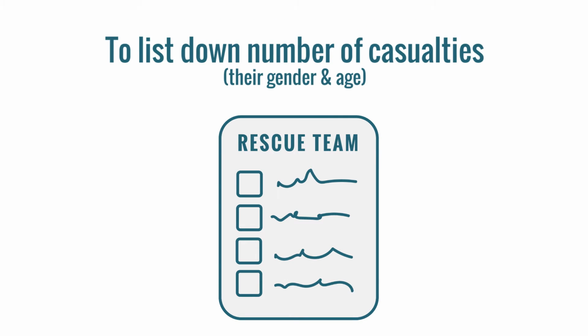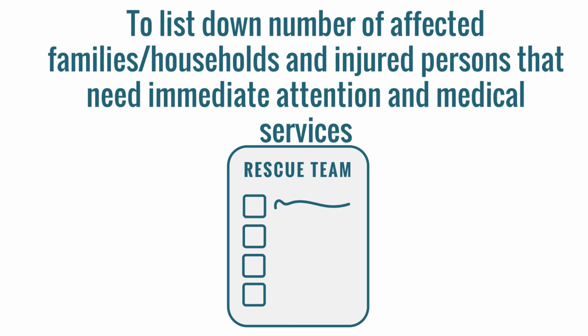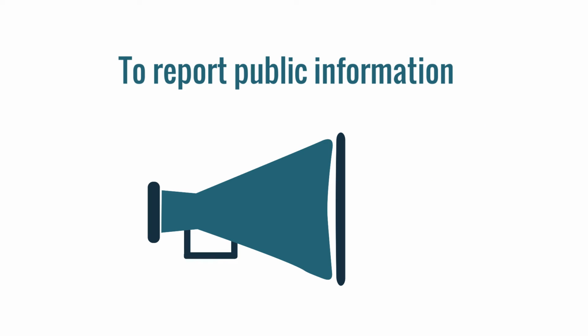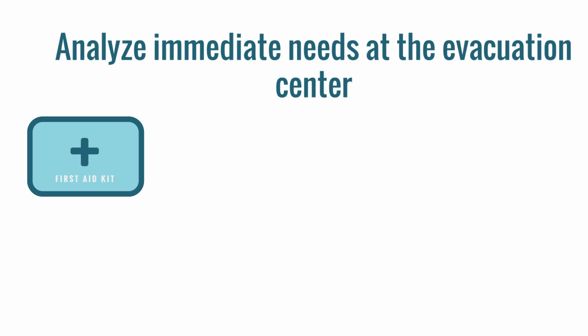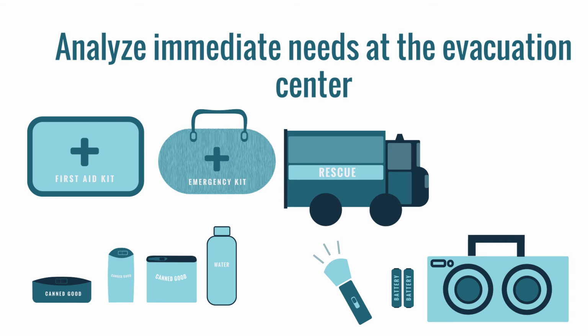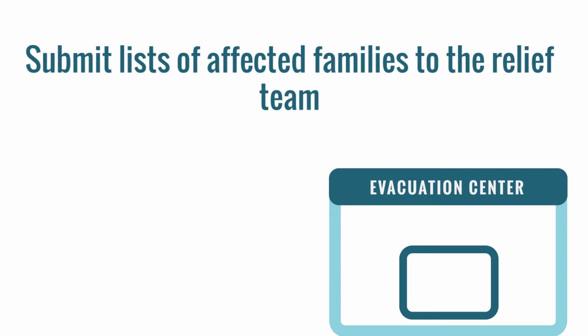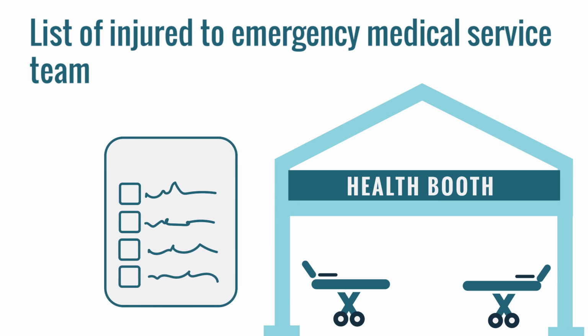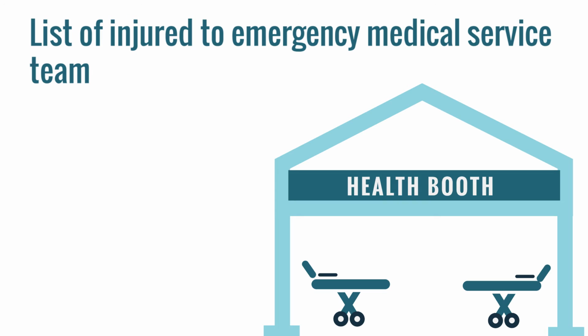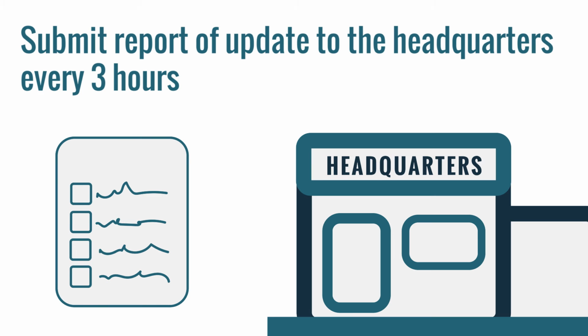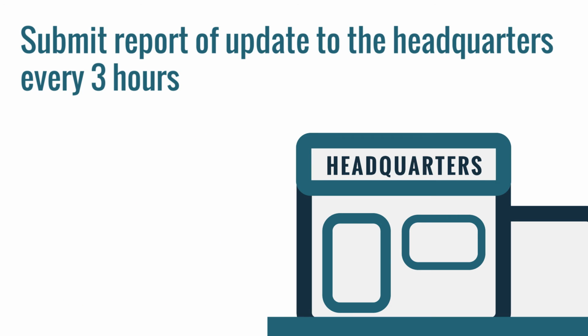gender and age, and to list down the number of affected families or households and injured persons that need immediate attention and medical services. They are the ones to report public information and analyze immediate needs at the evacuation center. They submit lists of affected families to the relief team and list of injured to the emergency medical service team. They also need to submit update reports to the headquarters every 3 hours.